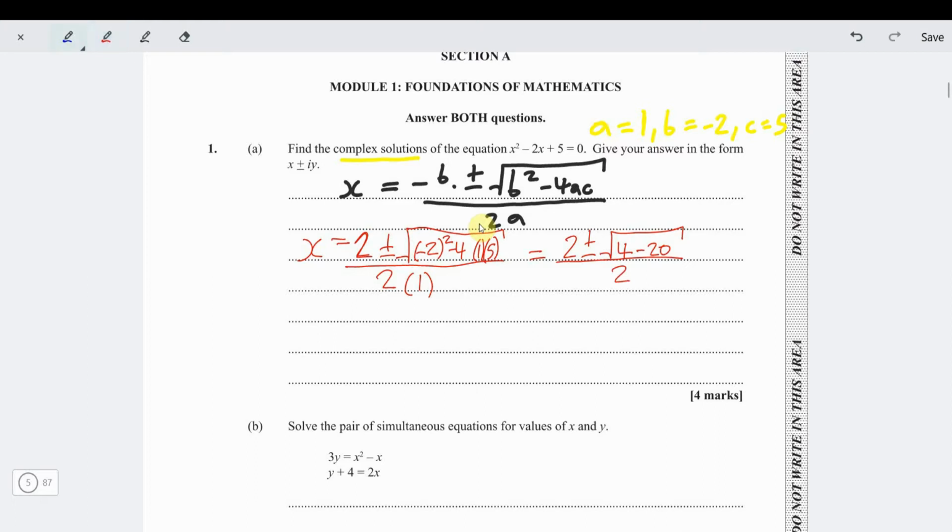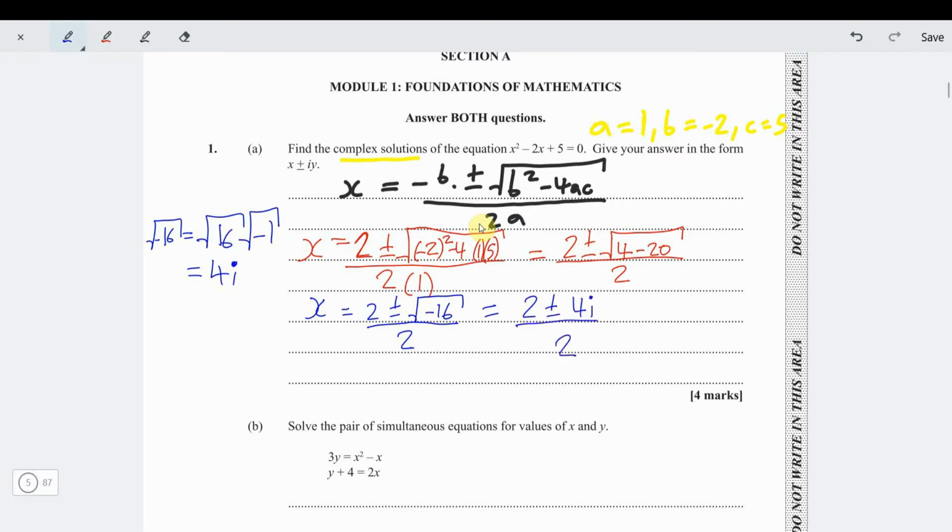Then we have to remember, in this case now, 4 minus 20 is negative 16. So x is now 2 plus or minus the square root of negative 16 over 2. But remember, the square root of negative 16 is the square root of 16 times the square root of negative 1. And the square root of negative 1 is i, and the square root of 16 is 4. So this is 4i. So we get 2 plus or minus 4i over 2. Then we need to divide each term by 2. 2 divided by 2 is 1, and 4 divided by 2 is 2.